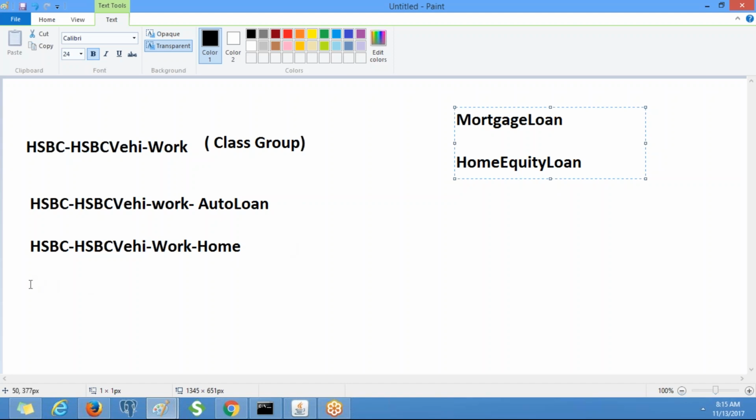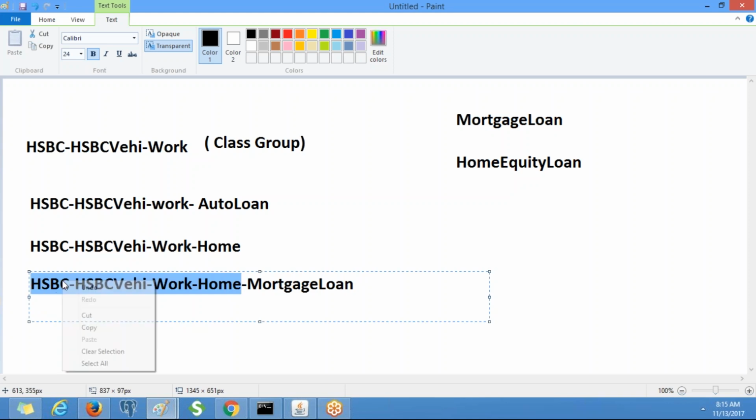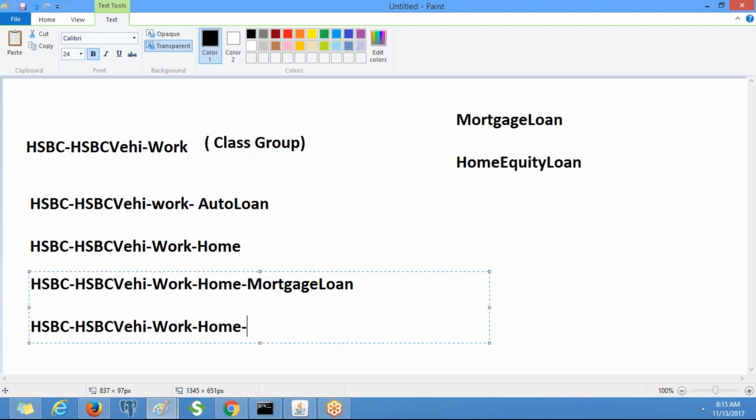So now it would be HSBC vehicle work, dash mortgage loan. Similarly, dash equity loan.